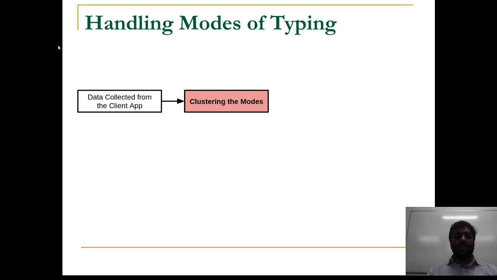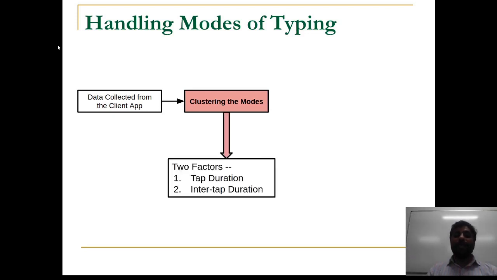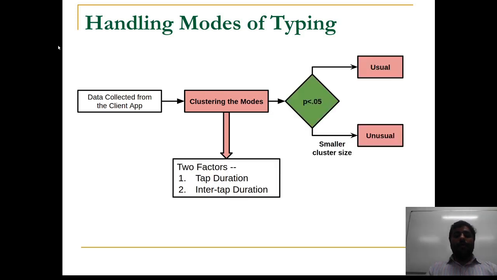To resolve this, we simply use an unsupervised clustering approach based on two factors, the tap duration and the inter-tap duration. Once we cluster and find that the clusters are significant, we call the smaller cluster the unusual mode for the user.